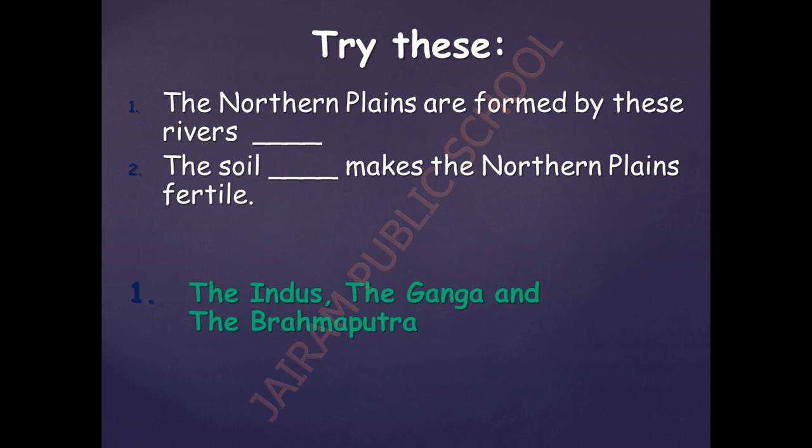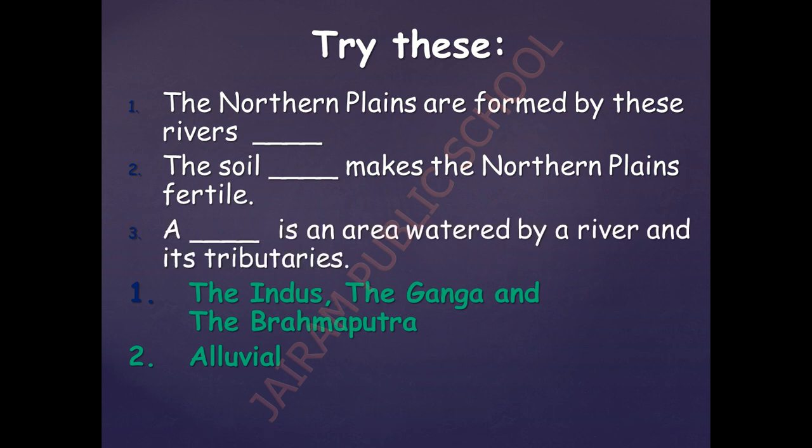Next one is, this soil makes the northern plains fertile. Which soil makes the northern plain fertile? Yes, alluvial soil. Good. Third is, a dash is an area watered by a river and its tributaries. How will an area be called when it is watered by a river and its tributary? Yes, basin. Basin is an area watered by a river and its tributaries.